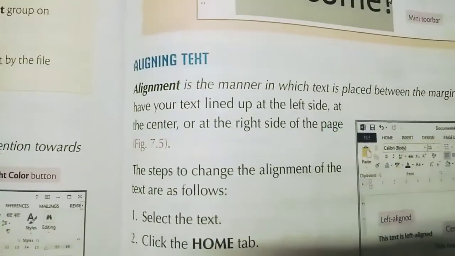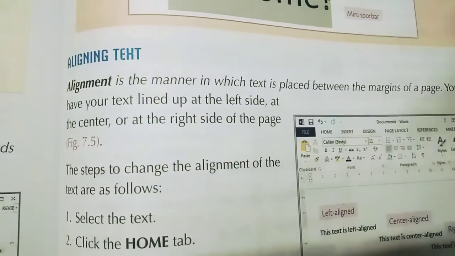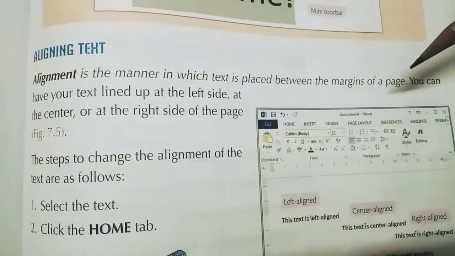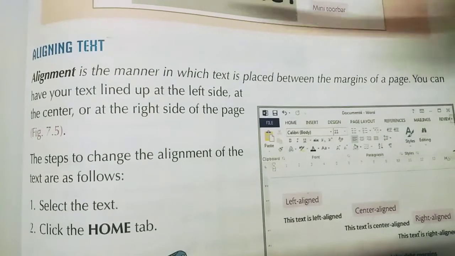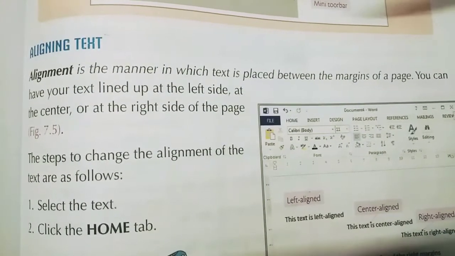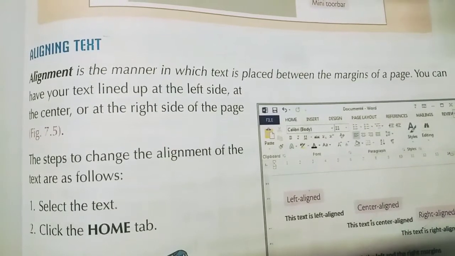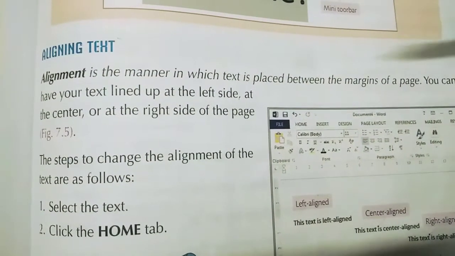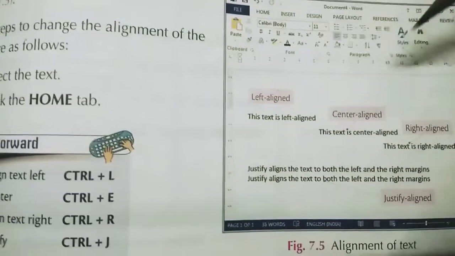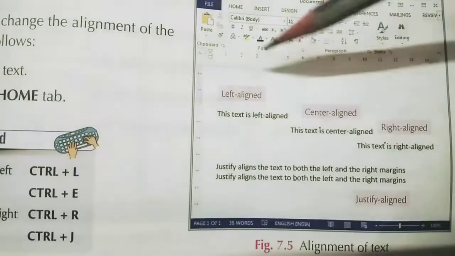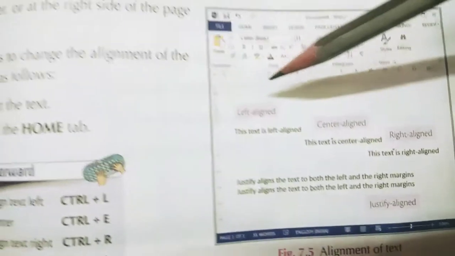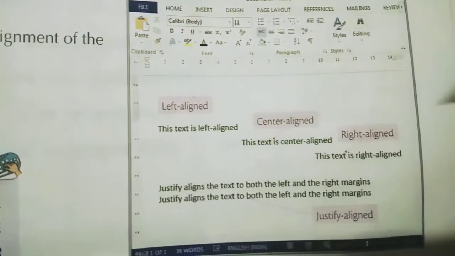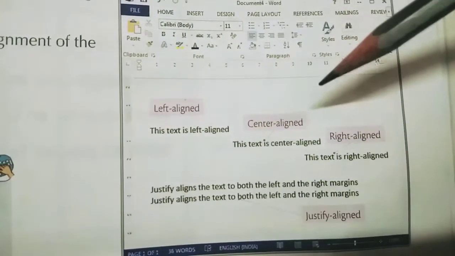Now next page you can see aligning text. What is called aligning text? Alignment is the manner in which text is placed between the margins of a page. So how the text or any paragraph, any word is written according to the margin in the page, that is called alignment. In your notebook also you write according to the margin, right? So here also in Word everything is written according to the margin, according to the alignment. There are 4 types of alignment: left aligned, center aligned, right aligned, and justified. 4 types of alignment are there.